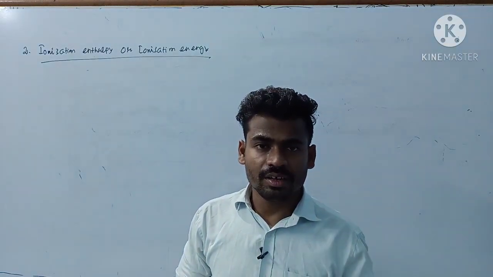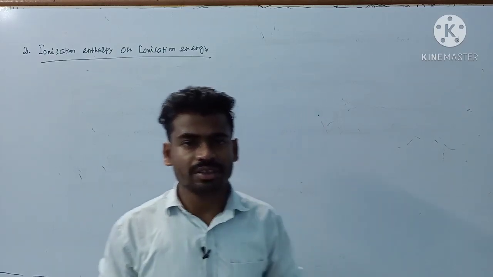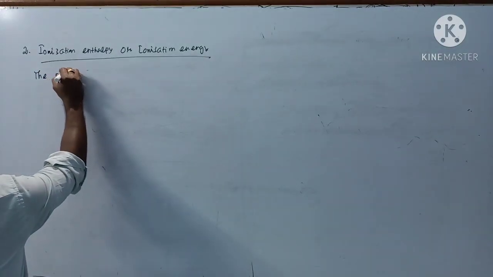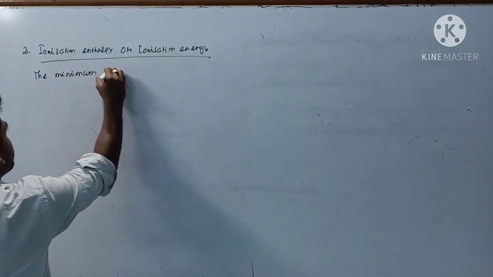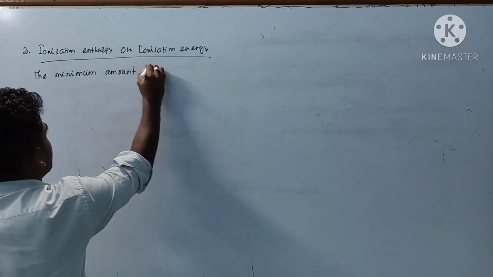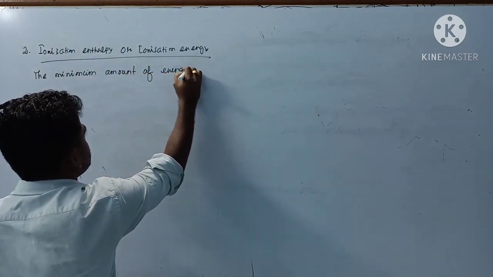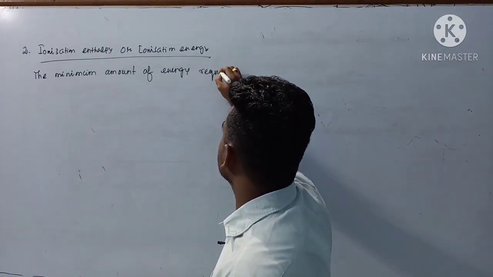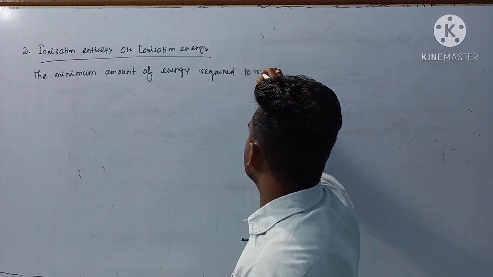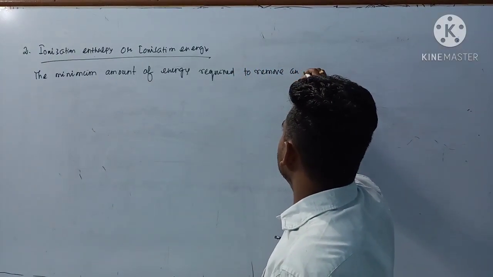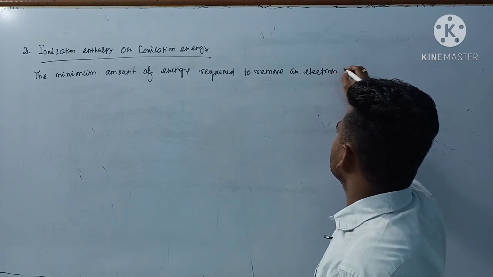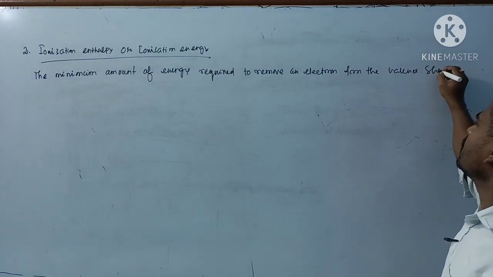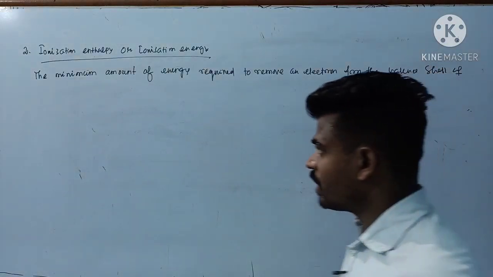That minimum amount of energy is called ionization energy. The minimum amount of energy required to remove an electron from the valence shell of a neutral gaseous atom,